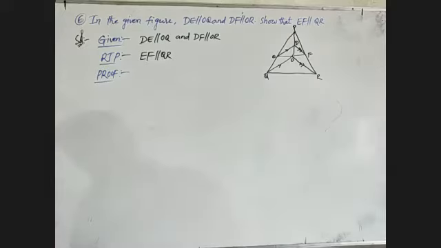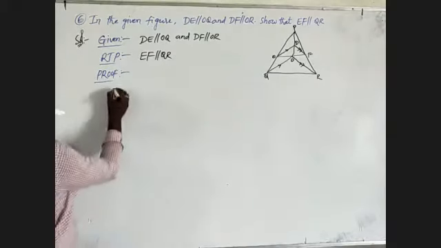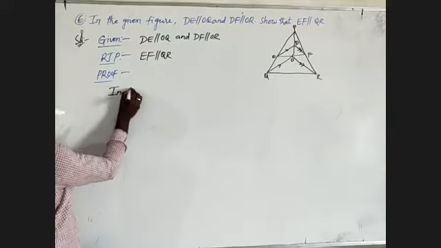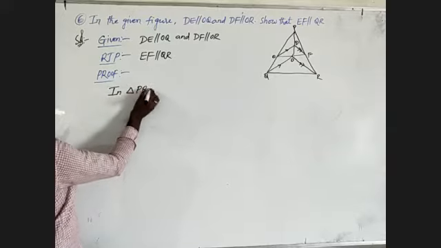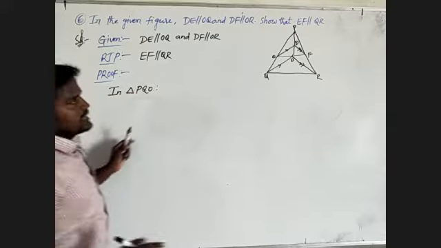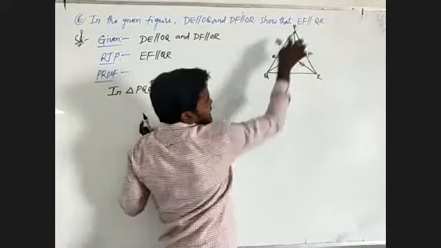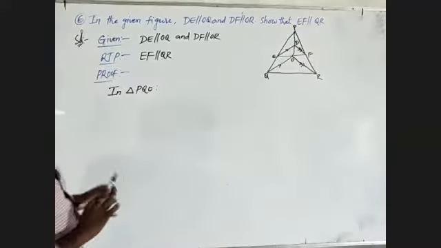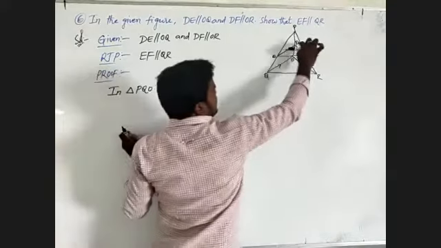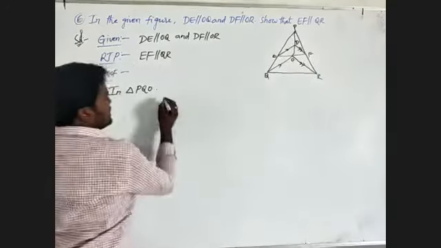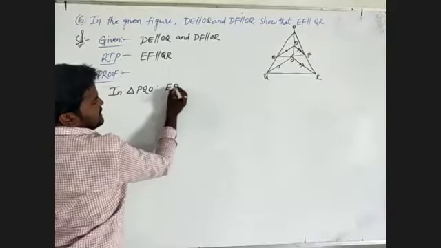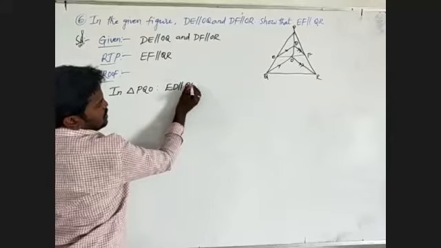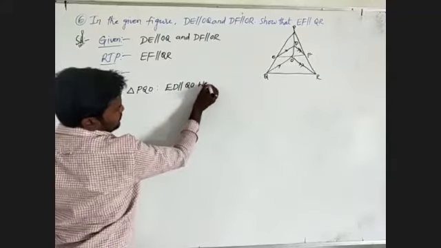First I will take triangle PQO. In triangle PQO, we will observe. What is the parallel line here? Here, ED is parallel to QO. That I will write. ED is parallel to QO.